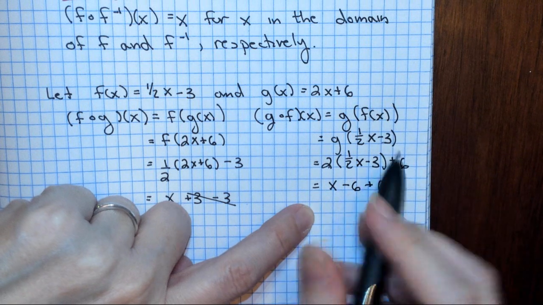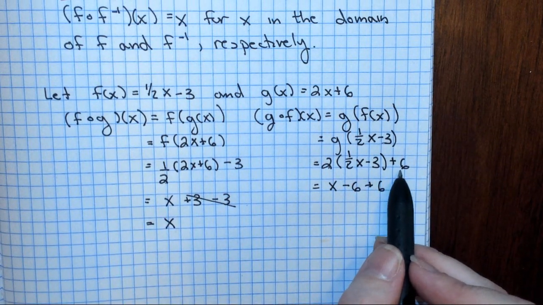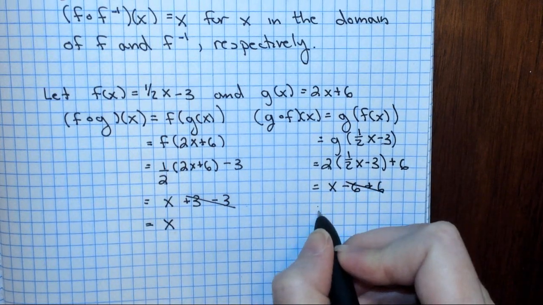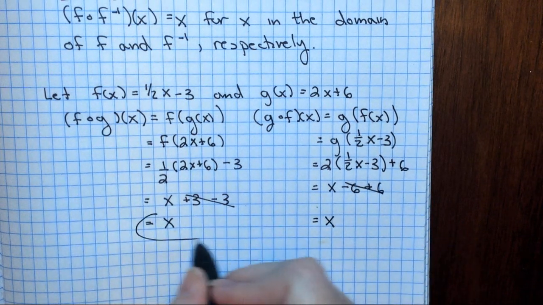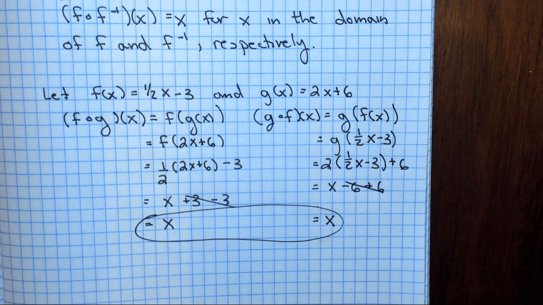Add a 6. Remember, the 2 does not go all the way through the entire thing because there's not a parentheses grabbing our 6. The 6's cross out, and we're left with x. These are the same value. That means we have found that these are truthfully inverses of each other, and we check that by doing the composition of them.